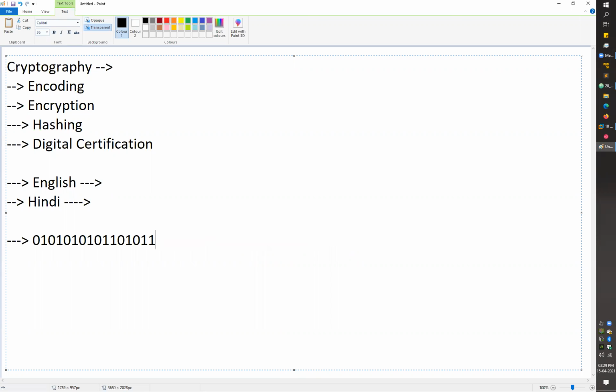For the encoding technique which is generally used, we have a form of encoding that we generally call Base64. Base64 is one of the encoding techniques which is widely used for websites, for systems, for messages, for mobile applications, for different things. Base64 is the widely used encoding technique. So let's understand how Base64 data is encoded.